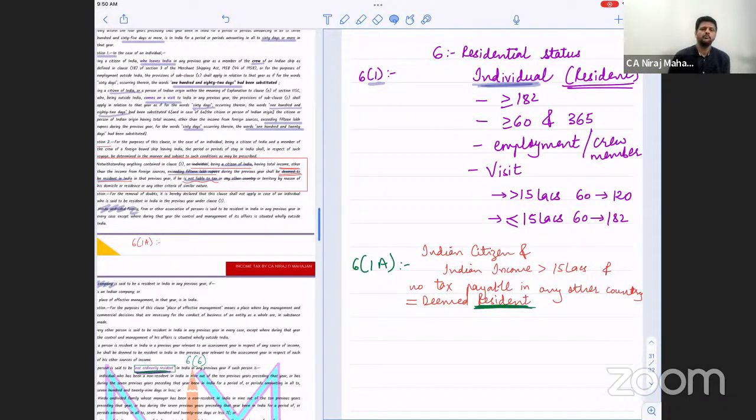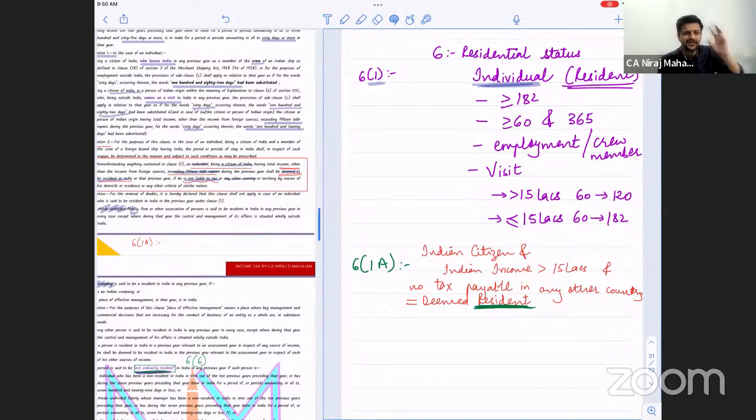But he is residing somewhere else, in some other country. He has sources of income in India of how much? More than 50 lakhs. But he is not paying tax anywhere in any other country, because of some reasons, domicile or origin, because of some laws of those countries. Any reason. Clear? So he's not paying tax anywhere in any other country. What will happen? He becomes resident.